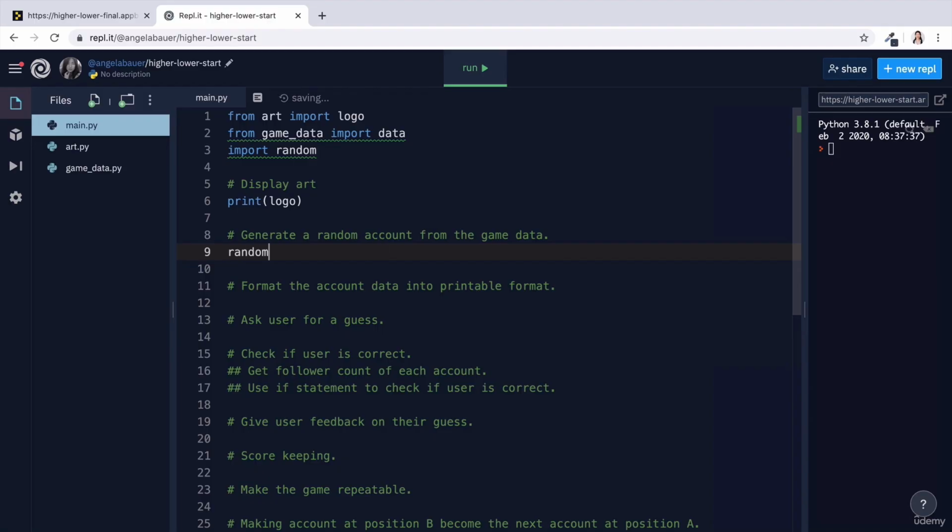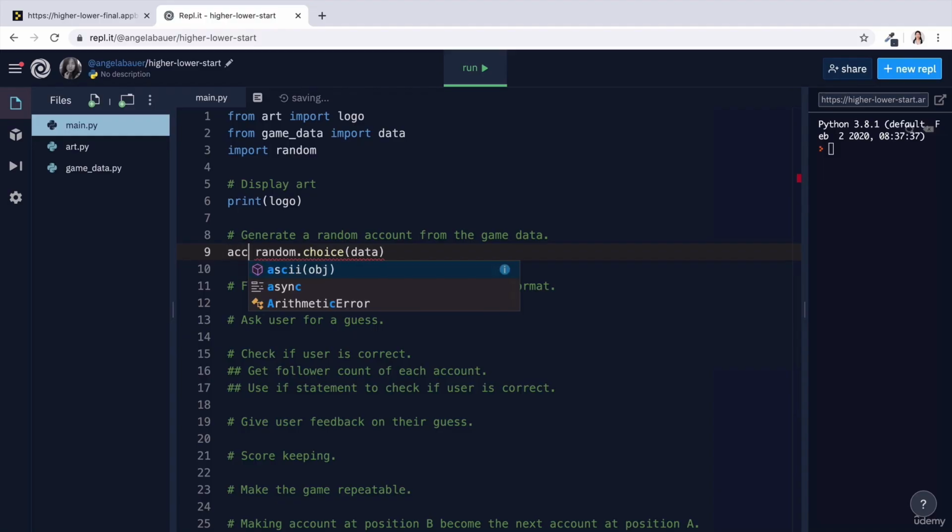And I can use that random module to tap into the choice function and pass in my data, which is a list. So this function is going to take this list and then find a random entry in there, which will give me a random account. Let's call this account maybe account A, and set that equal to the output from this random choice function.